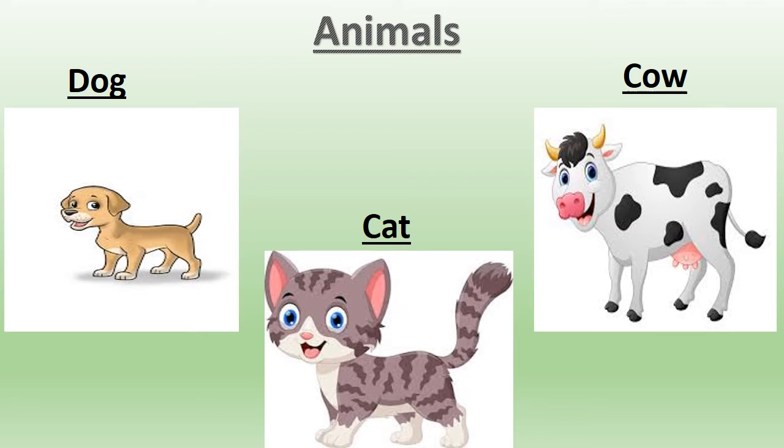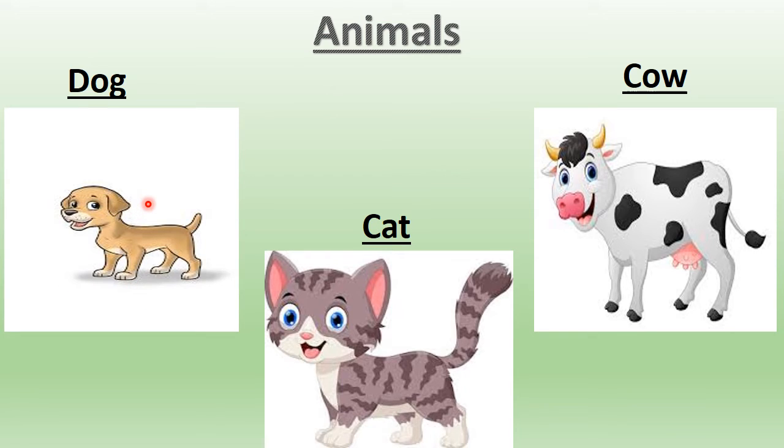Animals are obviously living things. Animals are living things, but you cannot talk to these animals, right? You cannot talk to them, but still these are living things. These are not people. These are animals with 4 legs and a tail. Okay, these are not human beings. These are not people. These are animals.